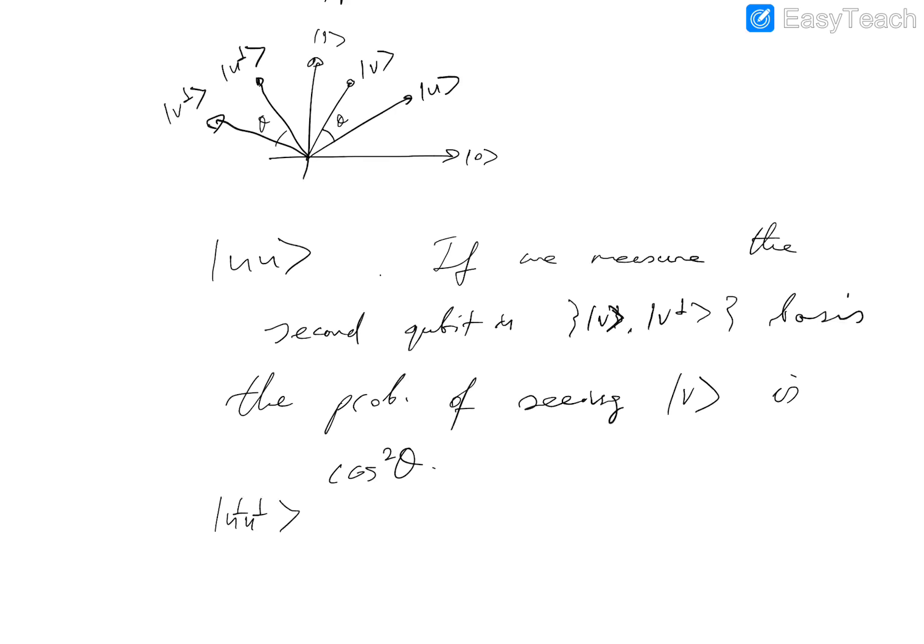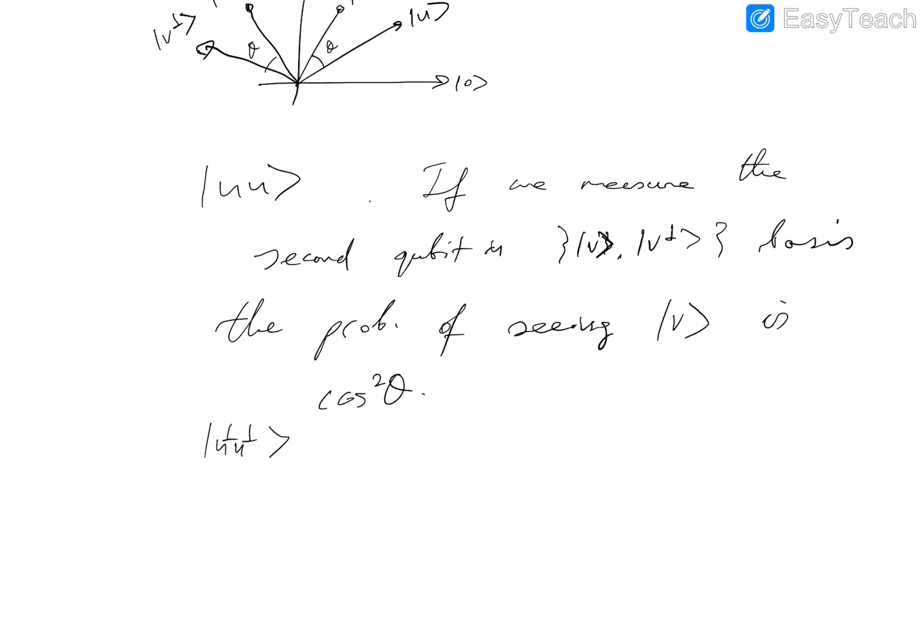And if we measure the second qubit in the V, V perp basis, the probability of seeing V perp is again cosine squared theta. So the probability of seeing orthogonal complements is preserved when we're working with entangled Bell states.